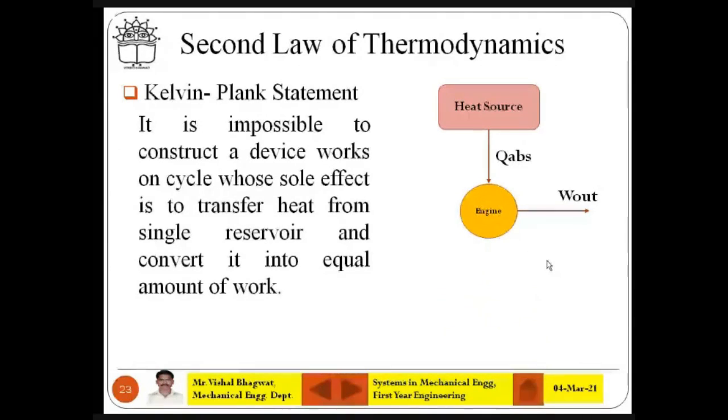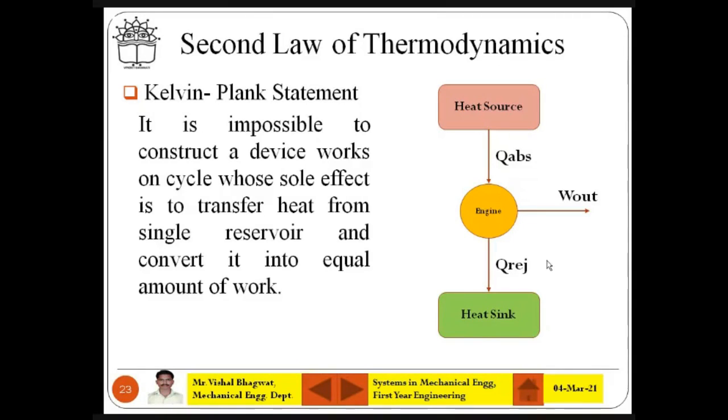But the first law says it is possible, and that's why, as per the second law, it is not possible. This is PMM2. This is your second law of thermodynamics of Kelvin Planck. It is about the efficiency of the engine. Nobody can make any machine which works at 100% efficiency. No one on earth can make a machine which will have 100% efficiency, mind you.